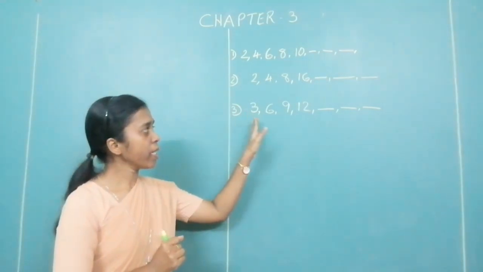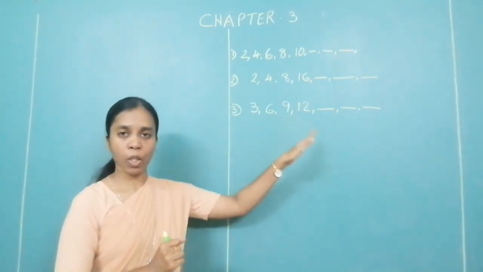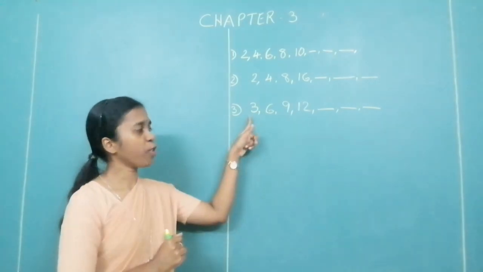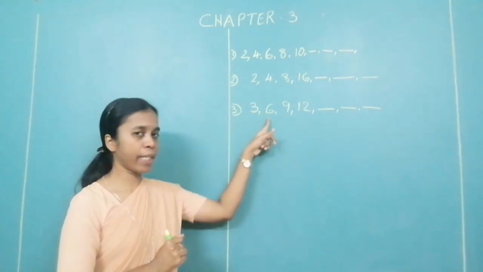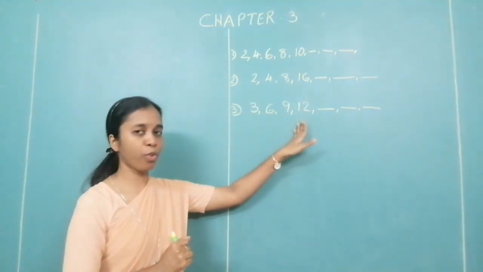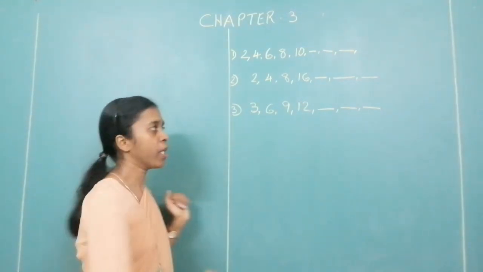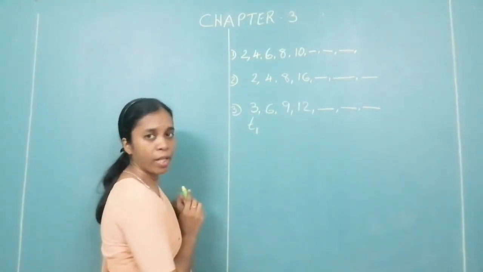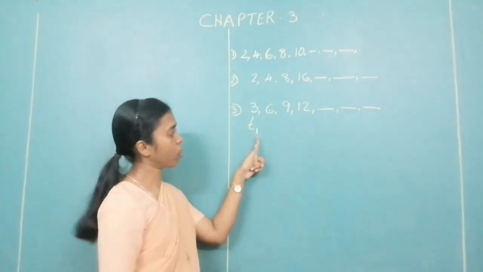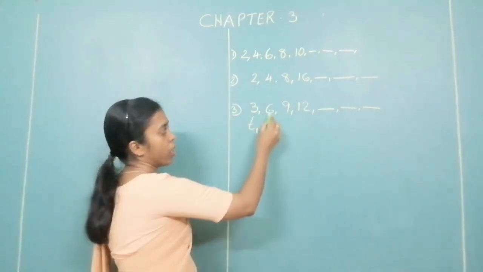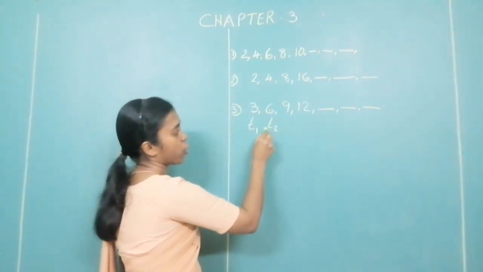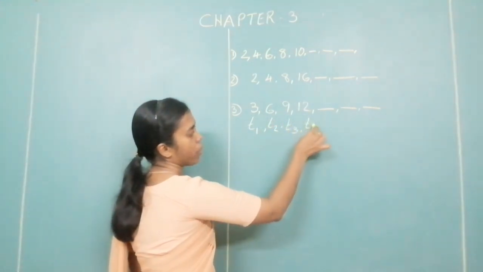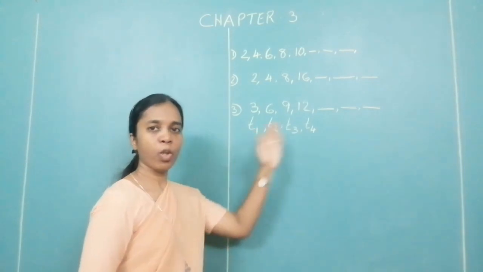Now, each number in the sequence is called a term. This is the first term, second term, third term, fourth term, and it goes on. Since it is the first term, we can denote it as T1. T for term, 1 because it is first. Next one will be T2. Next one will be T3. Next will be T4. And it goes on.